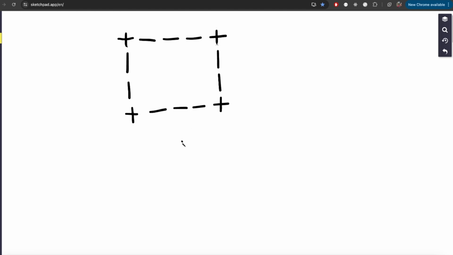All right? So the homework is to draw a box onto the screen, a box like this. All right, this is a plus sign and this is the dash or minus sign, and this is called a vertical bar. Okay, so in order to solve this problem, we have to write multiple print statements. Each print statement will print one of these lines onto the screen.